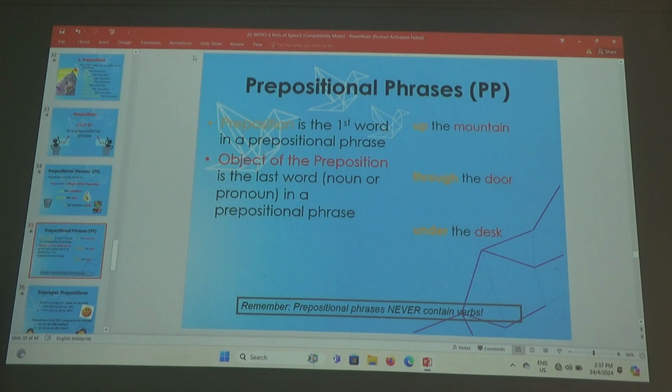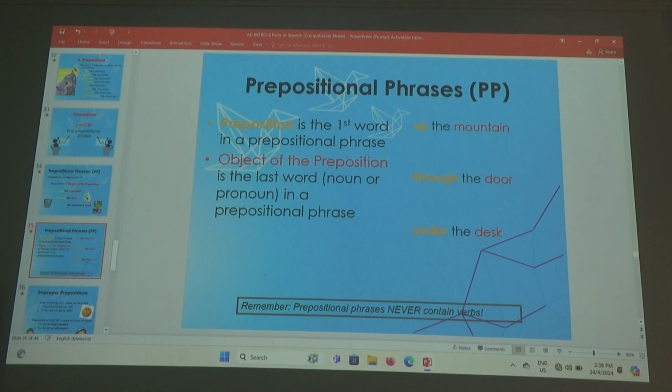Okay, prepositional phrases. Is that clear there? Preposition is the first word in a prepositional phrase. Up the mountain.